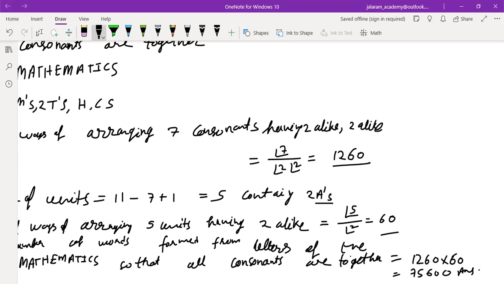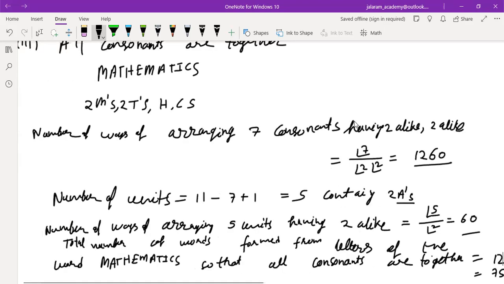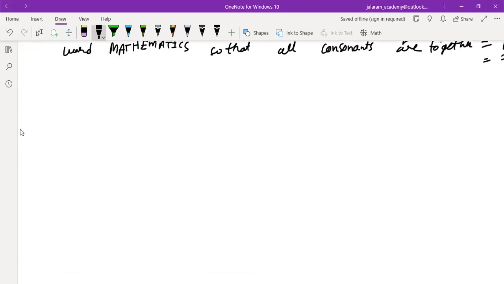So the next, read the fourth part now. M is at both the extremes.